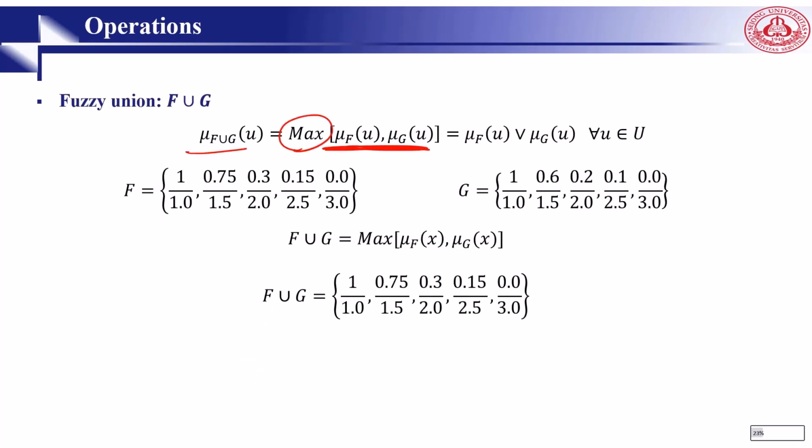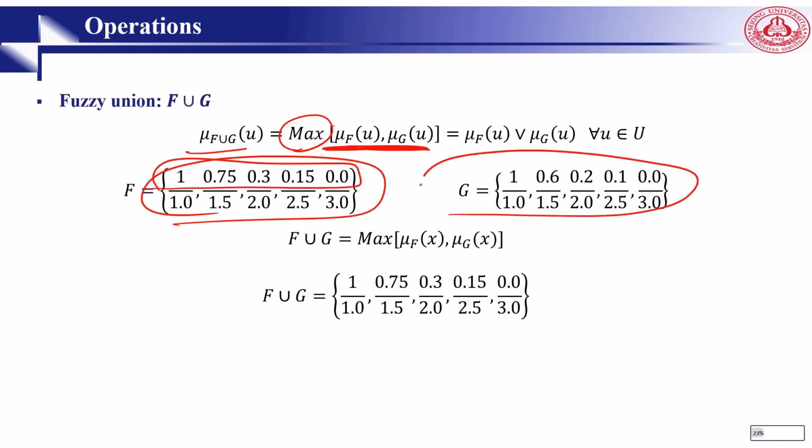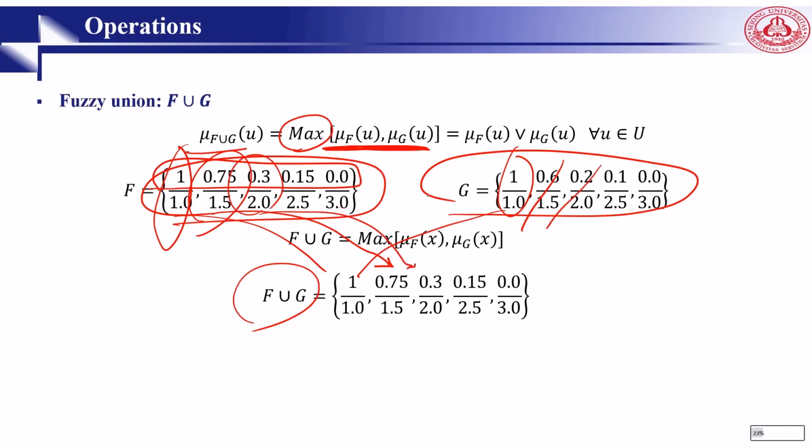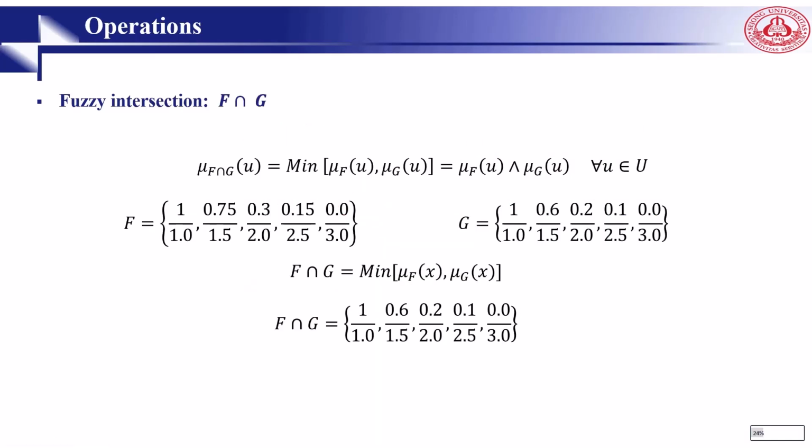Which one is more? Here we have two examples, and this is the degree of G. In order to come up with the union, we consider which one is more. So 1 and 1, same, 1 will come here. 0.75 and 0.6, so 0.75 will be selected. 0.3 and 0.2, 0.3 will be selected. 0.15 and 0.1, 0.15 will be selected here. And 0 and 0, same, 0 will be selected. So for union, we take the maximum. On the other side, for intersection, we consider the minimum. 1 and 1, 1 will come. 0.75 and 0.6, 0.6 will come. 0.3 and 0.2, 0.2 will come. 0.15 and 0.1, 0.1 will come. And 0 and 0, 0 will come.